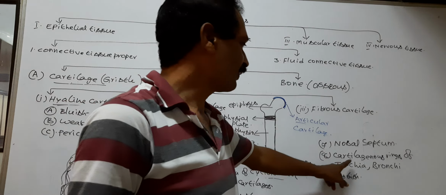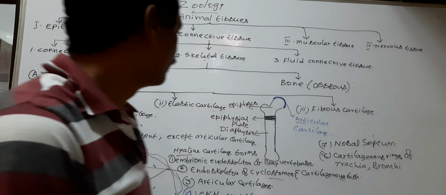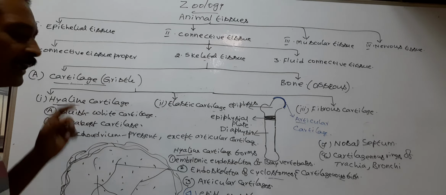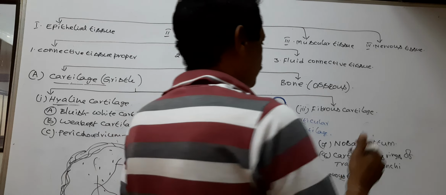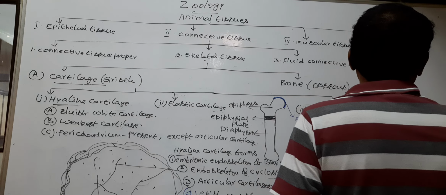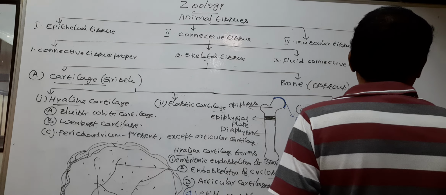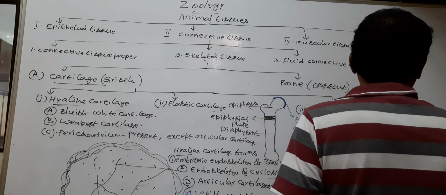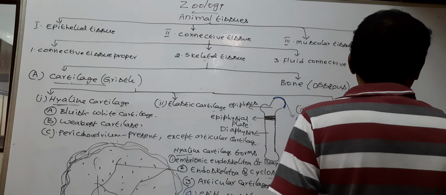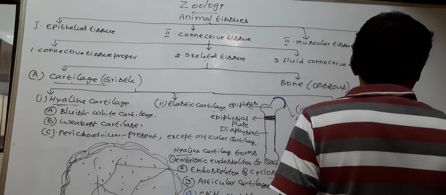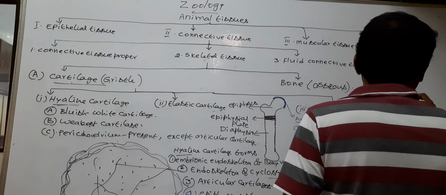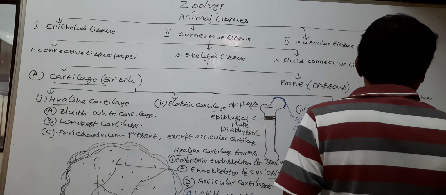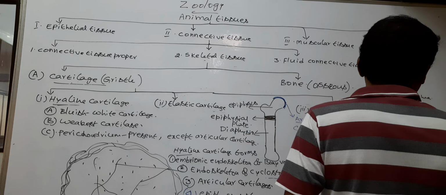Cartilaginous rings of trachea and bronchi are made by hyaline cartilage. So this is the trachea. Trachea is also called windpipe. It is part of the respiratory system. The trachea divides into two branches called bronchi.